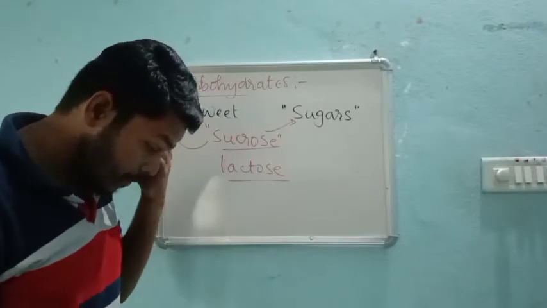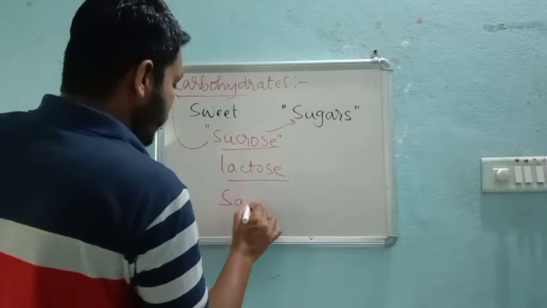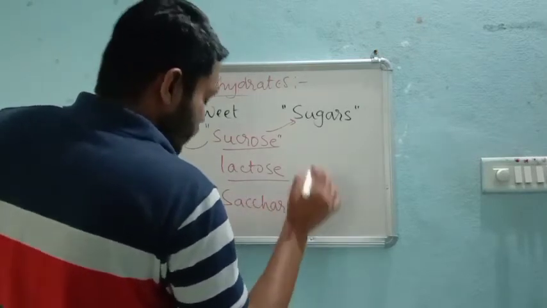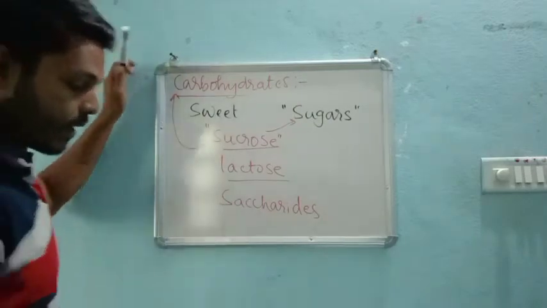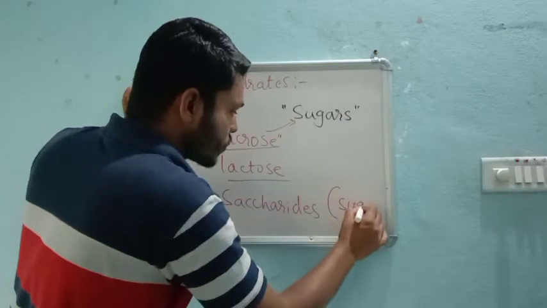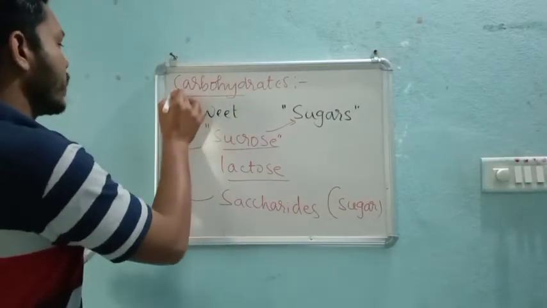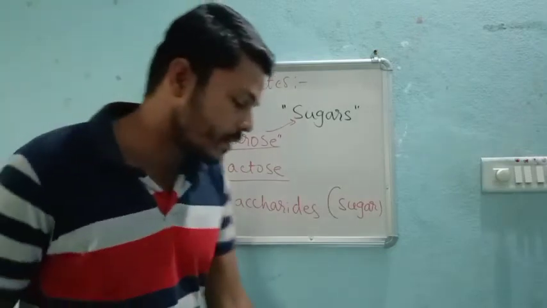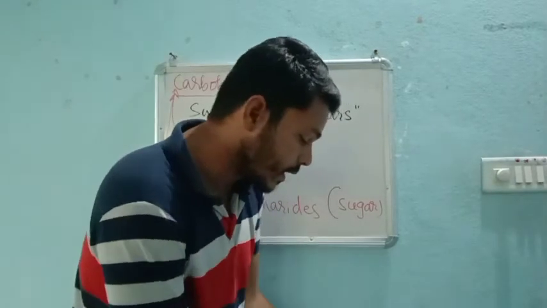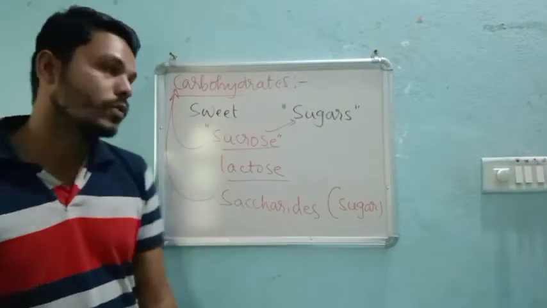Carbohydrates are also called saccharides. Next point: carbohydrates are also called saccharides. Saccharide is a Greek word; saccharide simply means a sugar, right? So carbohydrates are also called what? Saccharides. And these saccharides, a Greek word, are also called sugars, right?